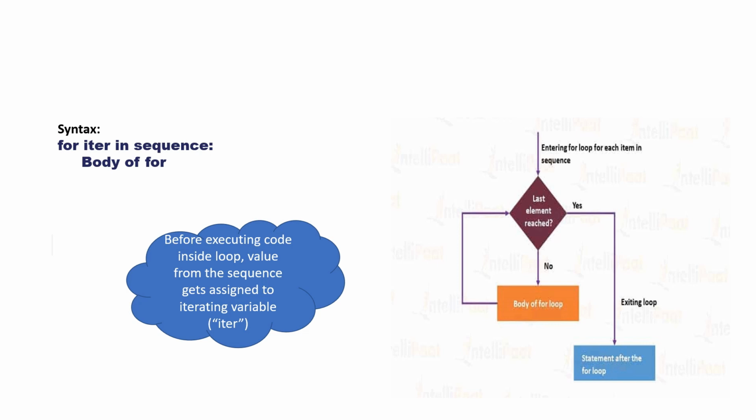So first it will check whether the last element is reached. If the last element is reached, then it will stop. If it is not reached, then it will keep on executing the body of for loop until the last element is reached. So when it reaches the last element, it will exit the loop.